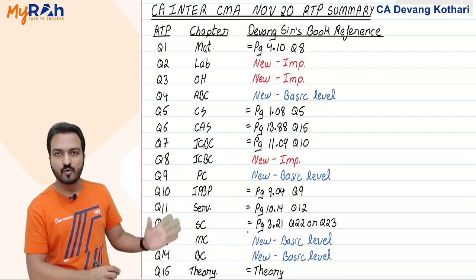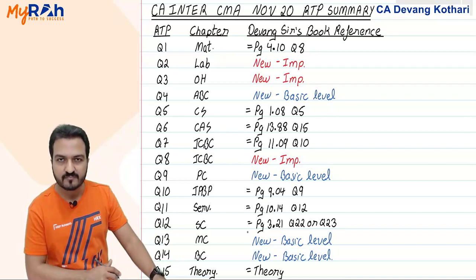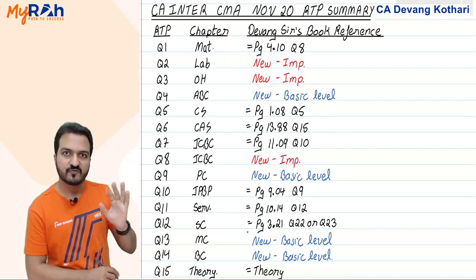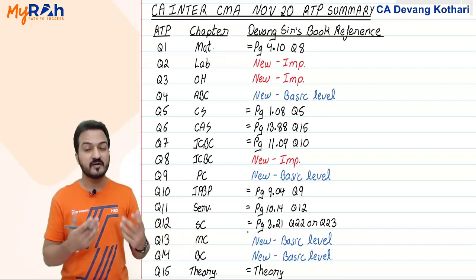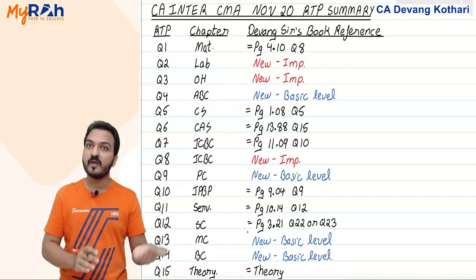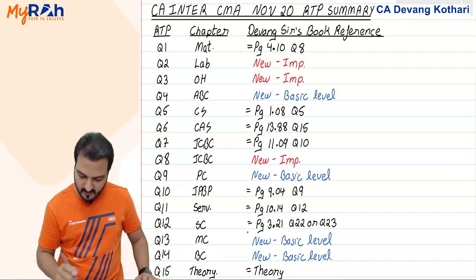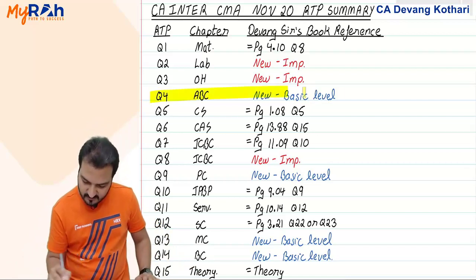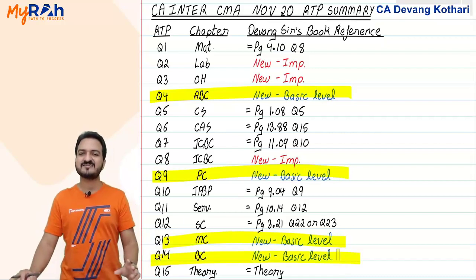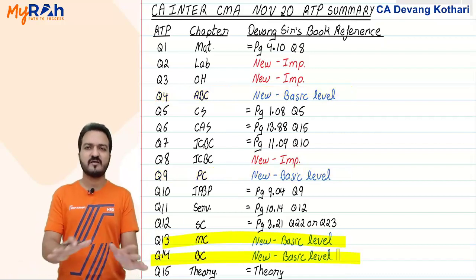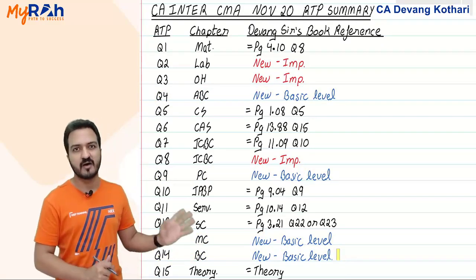So if you have prepared my entire book sufficiently well, then out of those 15 questions, 8 questions you can completely skip and save your time there. Apart from that, some of the remaining questions, like questions 4, 9, 13 and 14, have as such nothing new to learn. They are basic level questions, so basic that they don't even appear in my book.